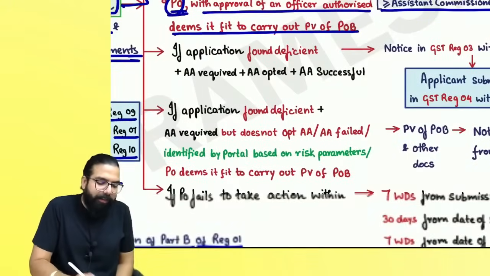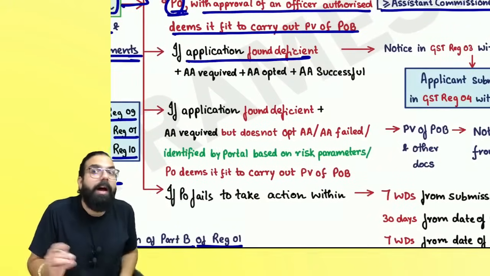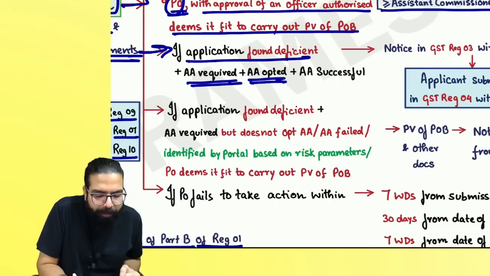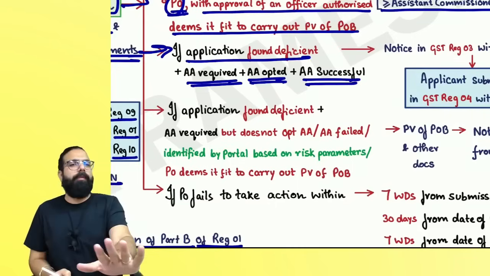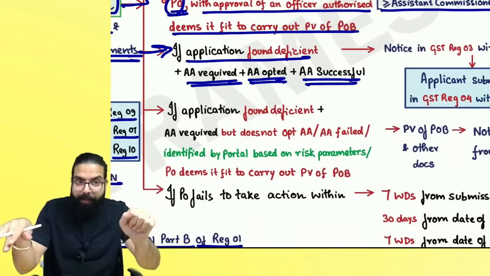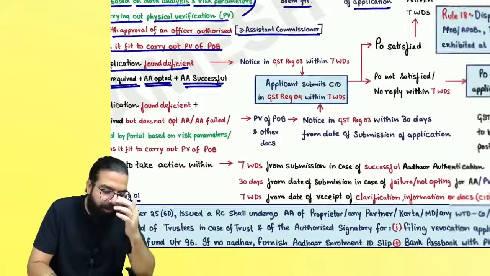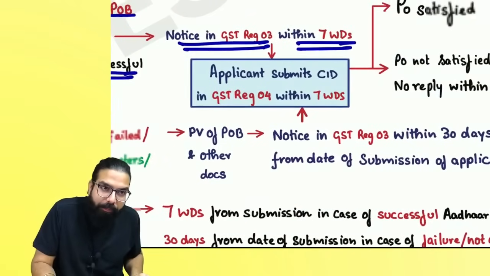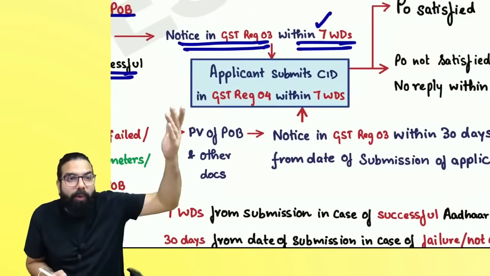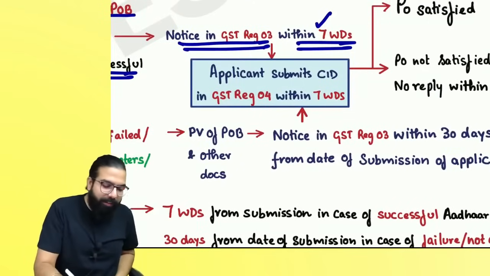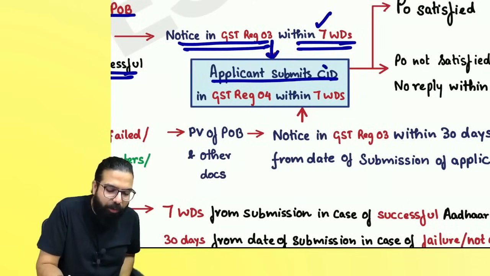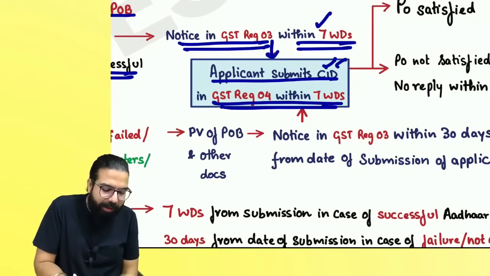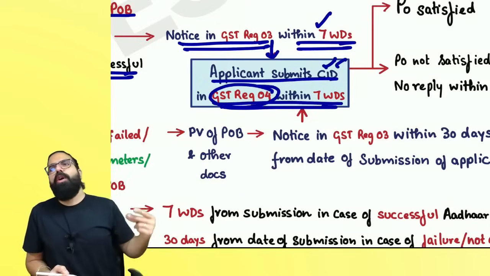Everyone over here, sir, now the application has a problem. Now what we are speaking of is that the application has a problem. Aadhaar authentication required, opted, and Aadhaar authentication was successful also. Aadhaar authentication is fine, but the application has a problem. Then they will give you a notice in GST REG-03 within 7 working days. Within 7 working days, either approval is given or they will give you a notice in GST REG-03, and the applicant has to give clarification, information and documents within the next 7 working days. In which form, everyone? GST REG-04.